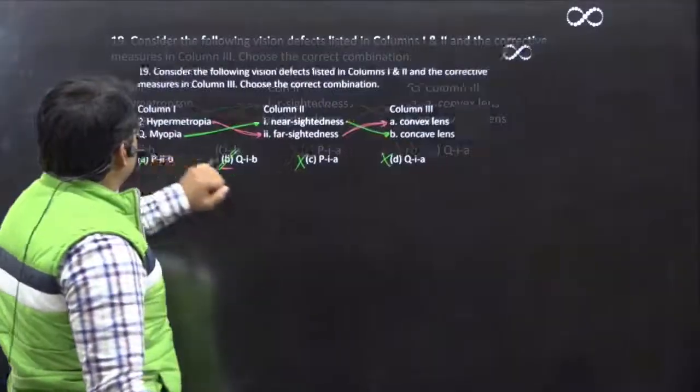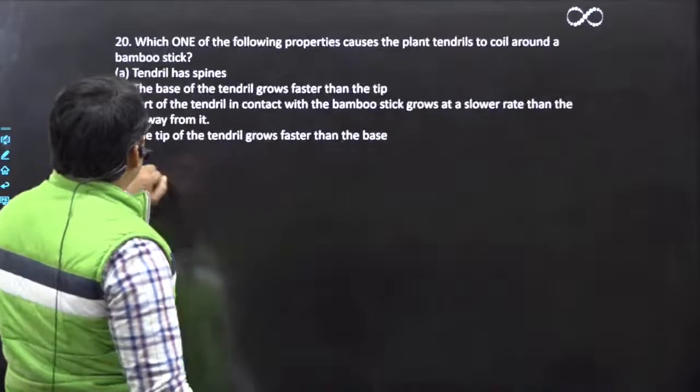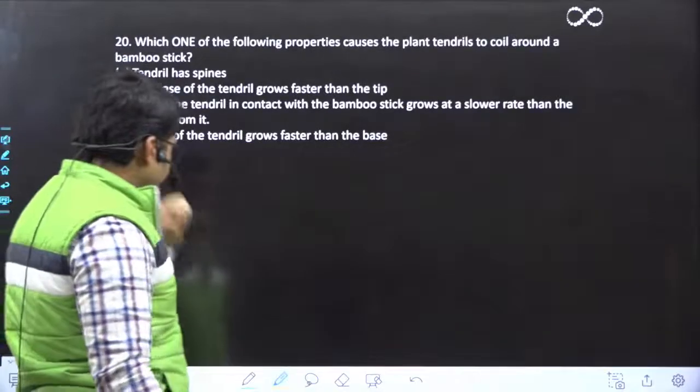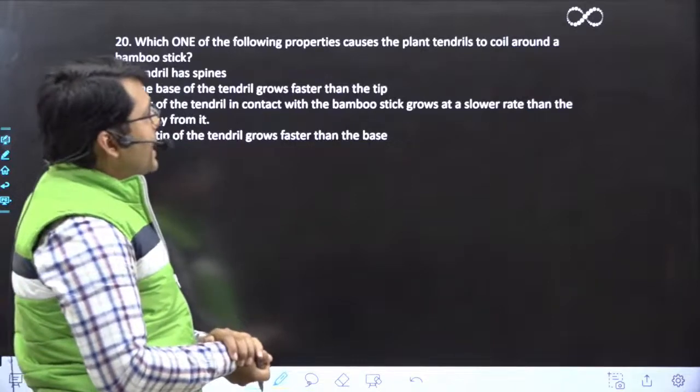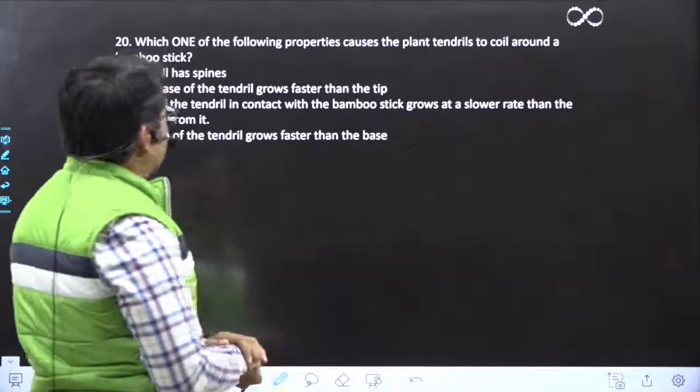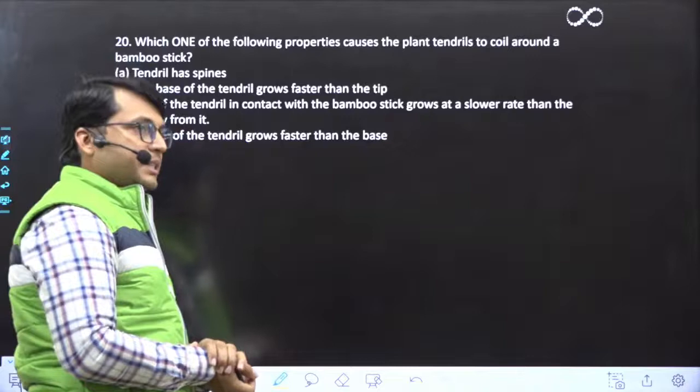Okay, let's move to the last question of this paper. Now this says, which one of the following properties causes plant tendrils to coil around a bamboo stick?